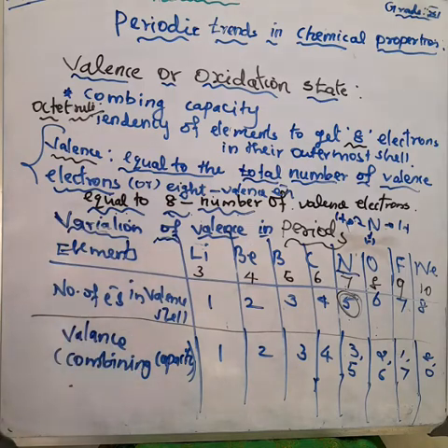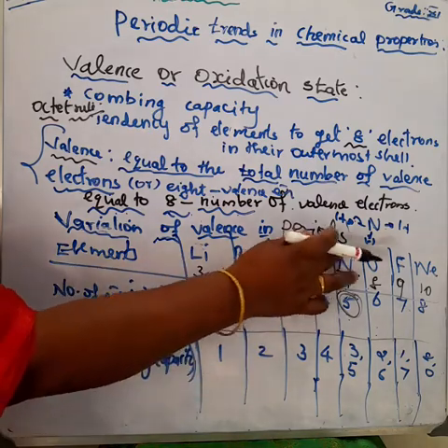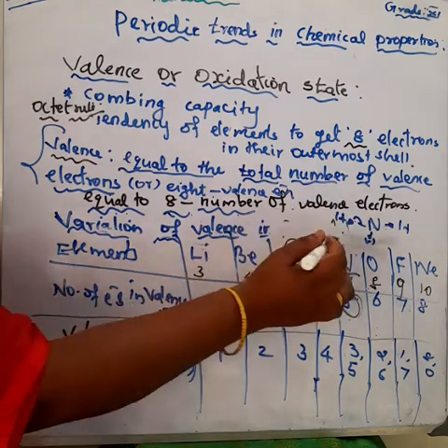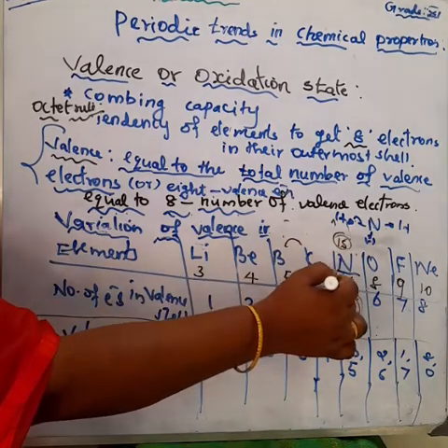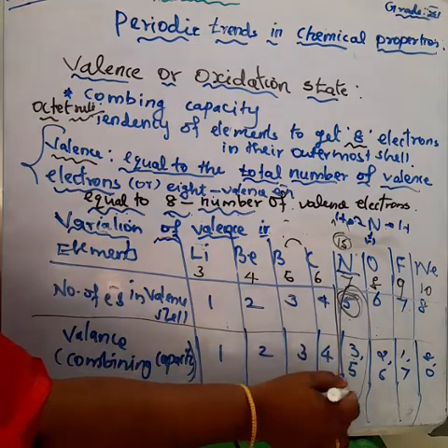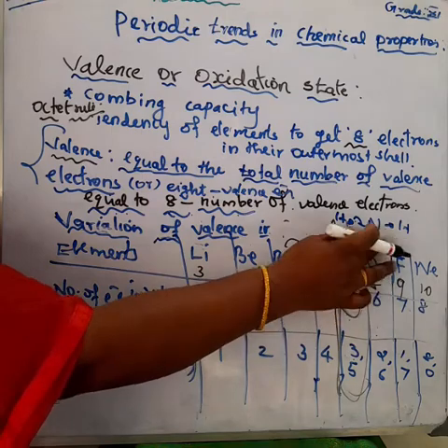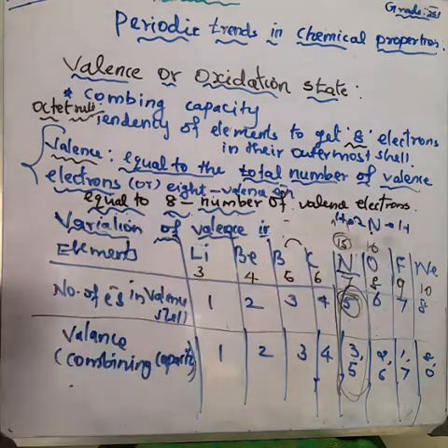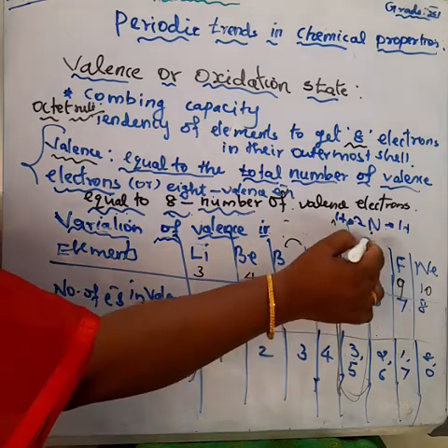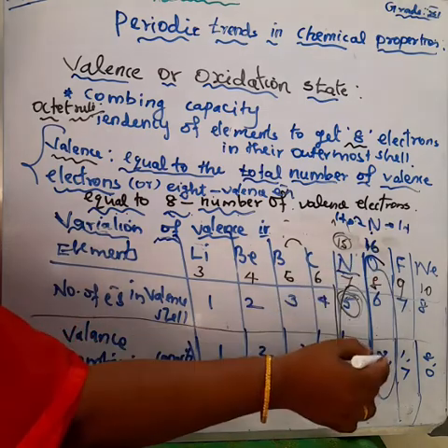Okay, here some elements have variable valence. For example, most of the elements in group 15 have 5 valence electrons and show 2 valences. What are the 2 valences? 3 and 5. And the group 16 elements, that is the oxygen family: most of the elements in group 16 have 2 valences. What are they? 6 and 2.